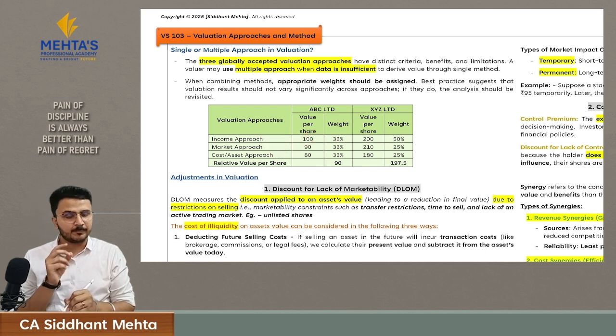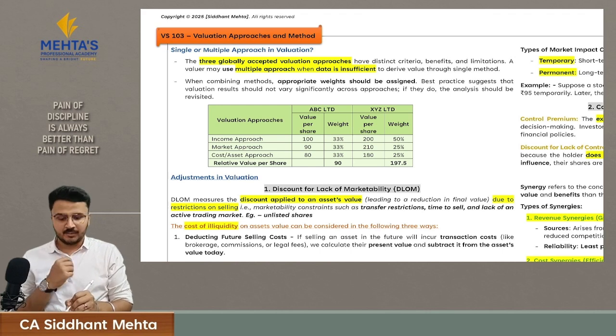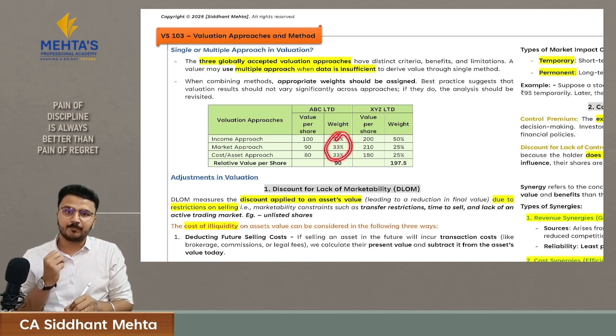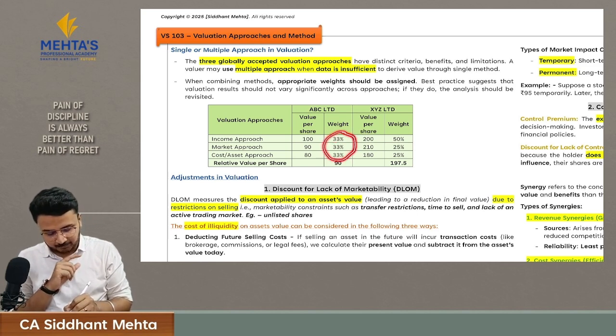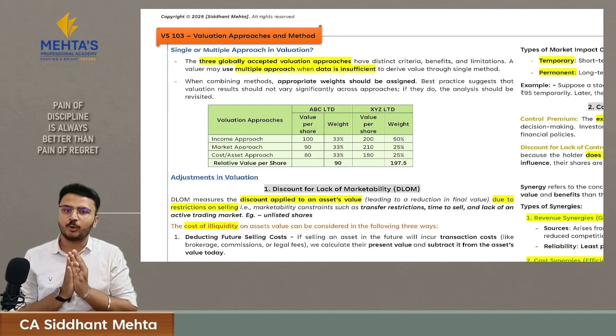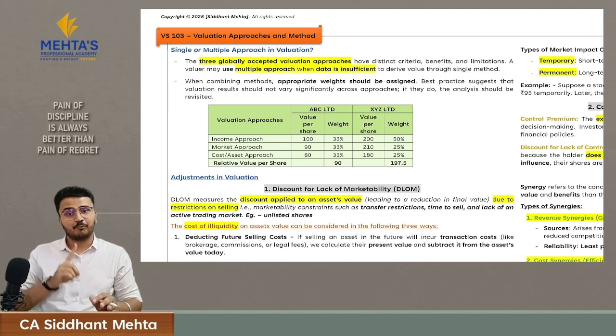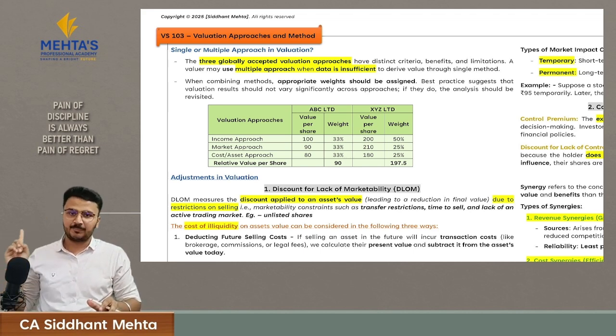We also know in multiple approaches, we assign weights. These weights will be decided by the valuer based upon his experience and his expertise. So then we will assign weight and we'll multiply these weight with the respective value, and we will derive the value of per share based upon multiple approach. This is a simple calculation which we have already learned and discussed in chapter number 3.